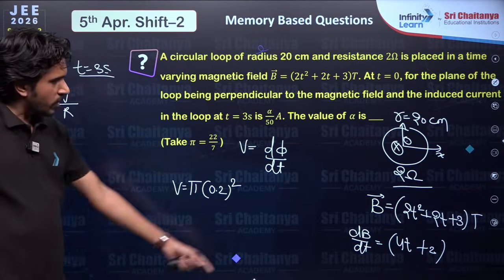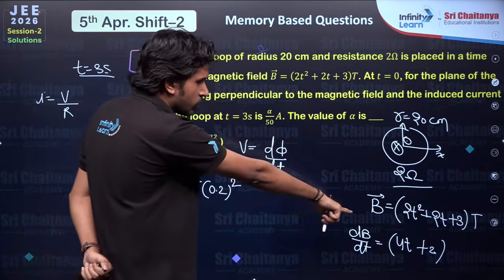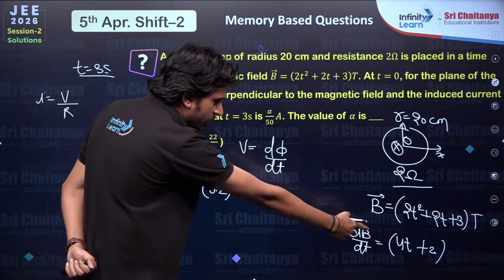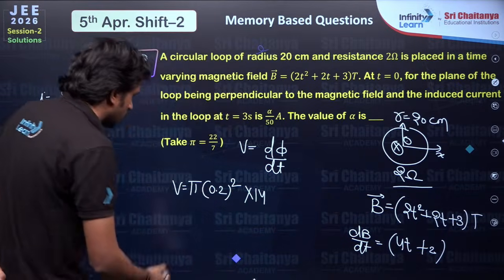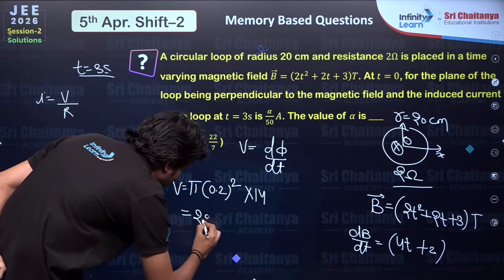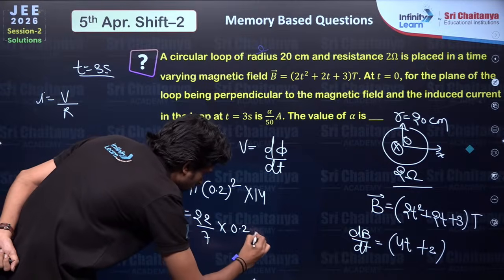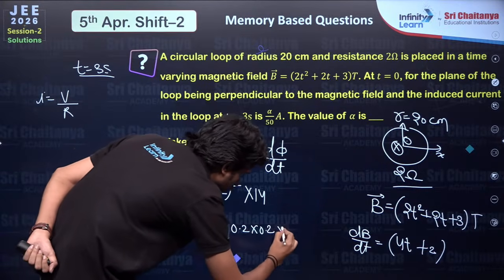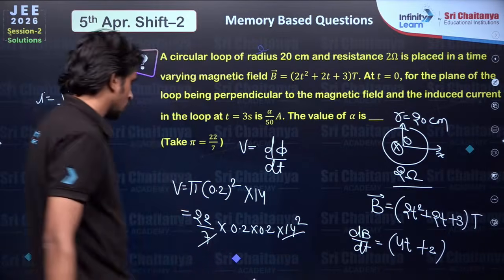When we put t as 3 seconds, that would be 4 threes are 12 plus 2, 14. Now 22 by 7 into 0.2 into 0.2 into 14. Now 7 twos are 14.